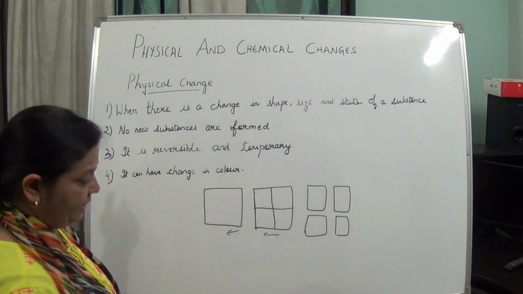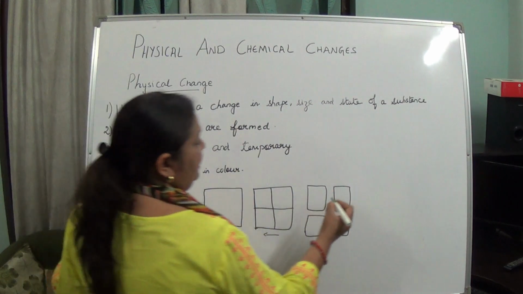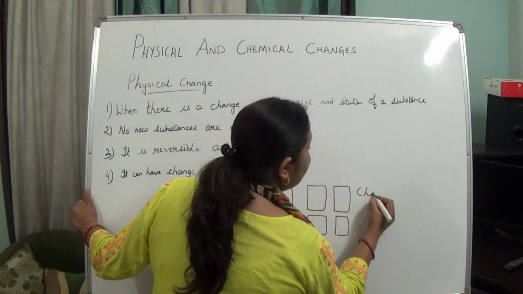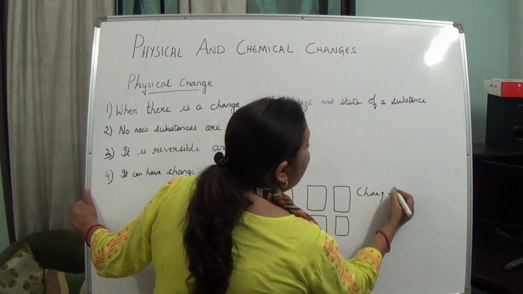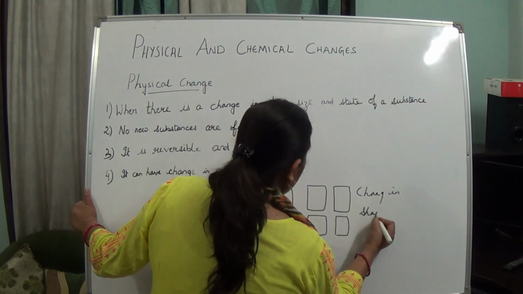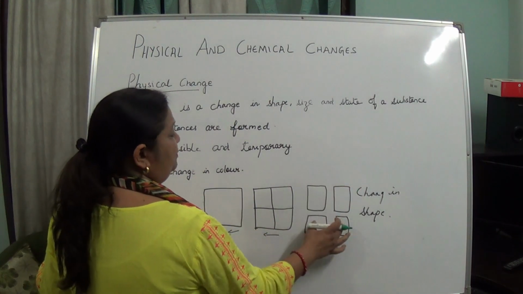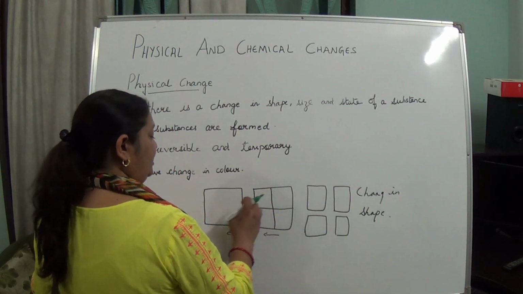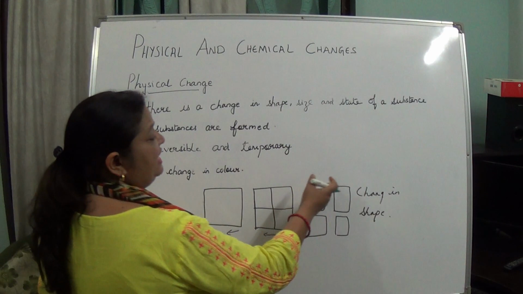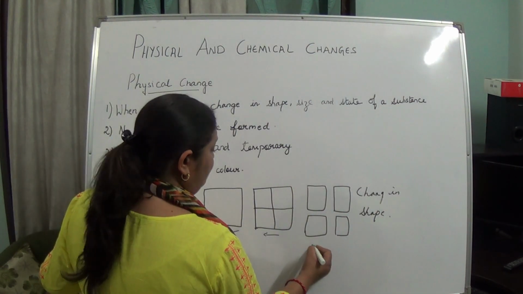Here what has happened? Change in what has taken place? Only change in shape has taken place, isn't it? You can see over here, this whole paper, when it has been torn into pieces, when you rejoin it, you get it. I am saying equal pieces, but you can tear in any form.